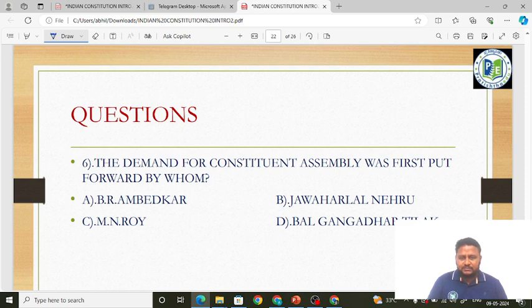The demand for Constituent Assembly was first put forward by whom? They are asking about Indians. Formally it was by M.N. Roy, like we discussed in the earlier question, but they are asking in general. Is it B.R. Ambedkar? Is it Jawaharlal Nehru? Is it M.N. Roy? Is it Bal Gangadhar Tilak? The answer is, like you know, friends, it is Tilak. It was put forward in 1895 through the Swaraj Bill. But it was rejected by the British. Okay, friends? Okay, going forward.